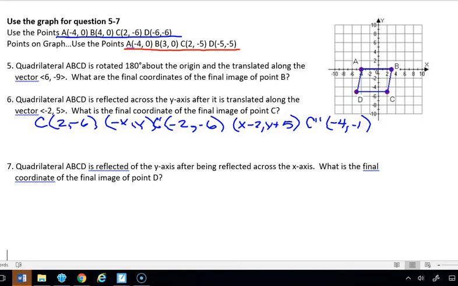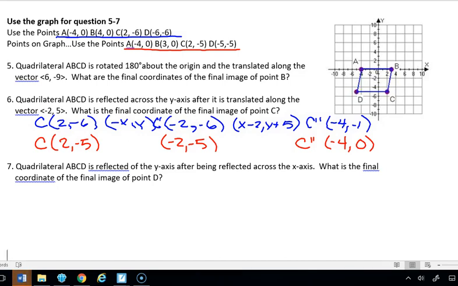And then if we use the point from the graph, C would have been (2, -5). Same rule we're going to use. So that's going to give us (-2, -5). And then when we subtract 2 from that, our C double prime is still going to be negative 4. But now it's going to be negative 5 plus 5. So that's going to give us a 0.